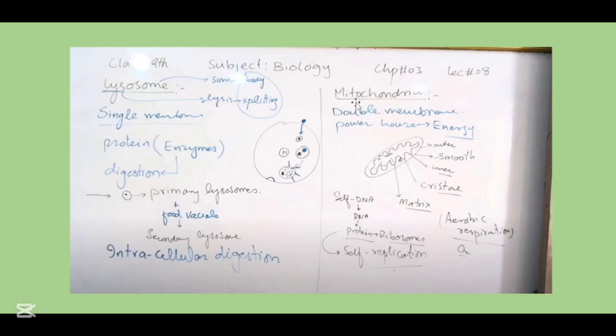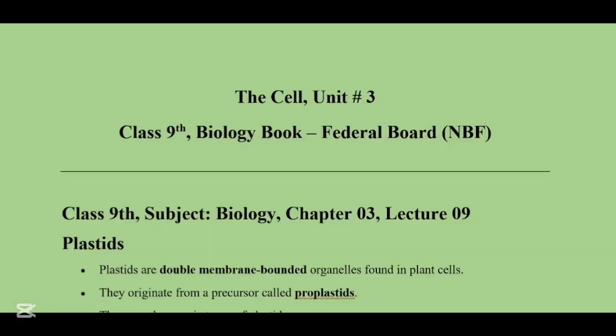Mitochondria is a double membrane bounded organelle. It is known as the powerhouse of the cell. It has two types of membranes, the outer membrane and the inner membrane, which is smooth. These basically flat sac-like structures are known as cristae, and the space inside of them is known as the matrix. Mitochondria can create their own DNA, which means that they can create their own RNA, and ribosomes, which causes them to self-replicate the amount of proteins.